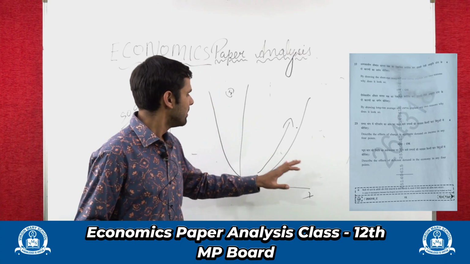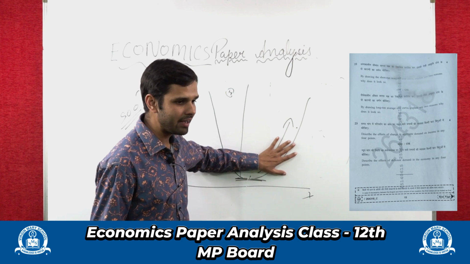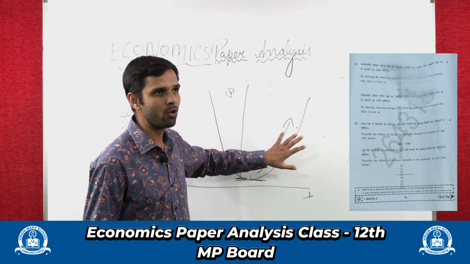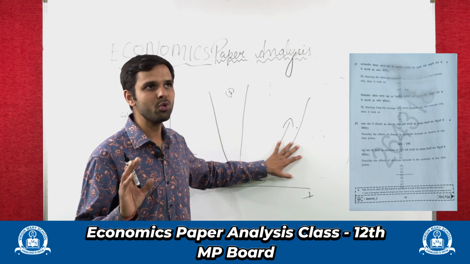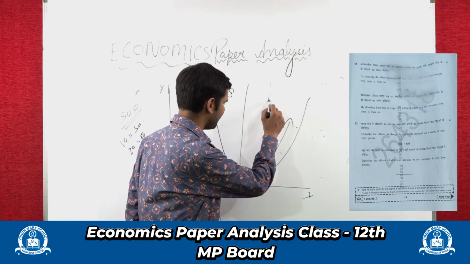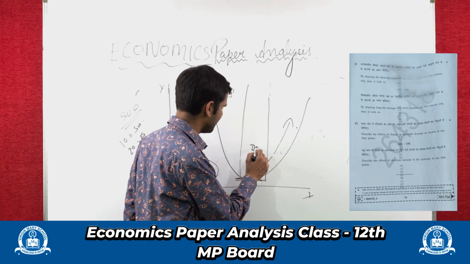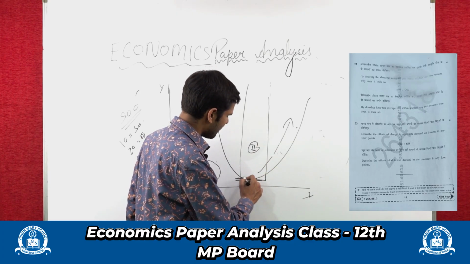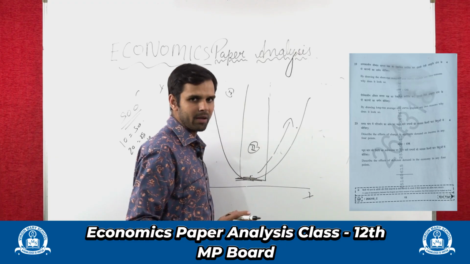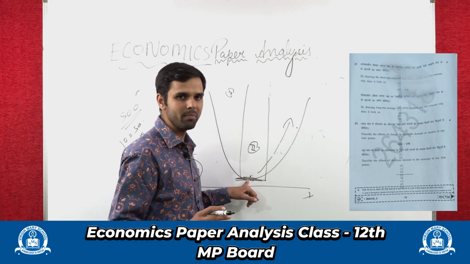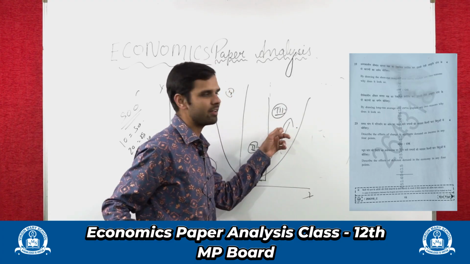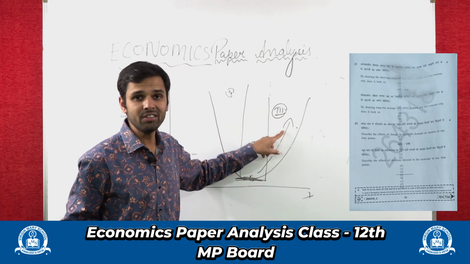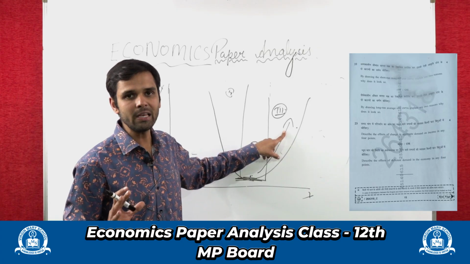So I need to set up either a new factory, or expand the existing one, or hire labor. Everything I need to do, I need to spend money. So this is the second phase, in which the cost reaches the minimum point. Now this third phase, in which costs keep increasing.